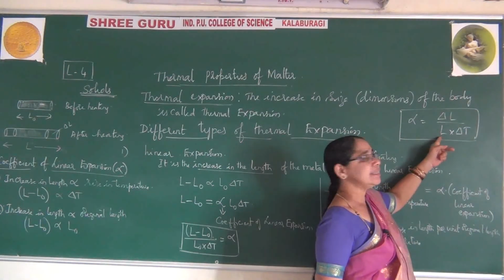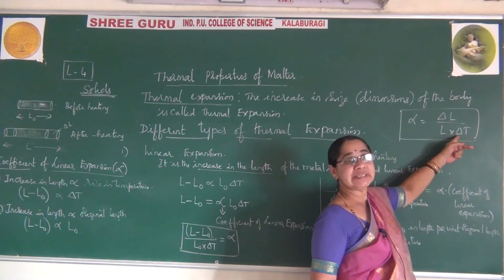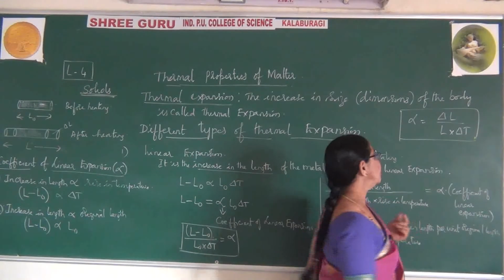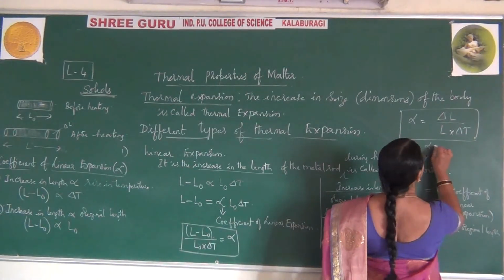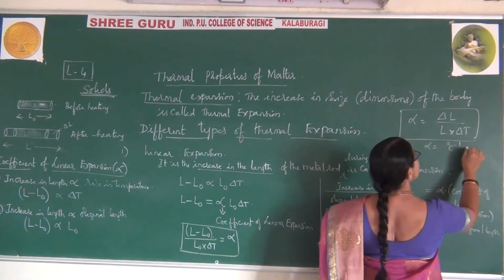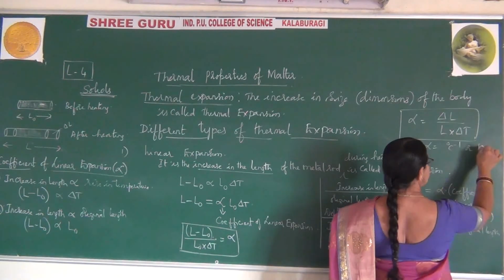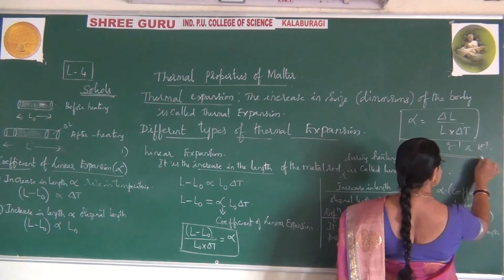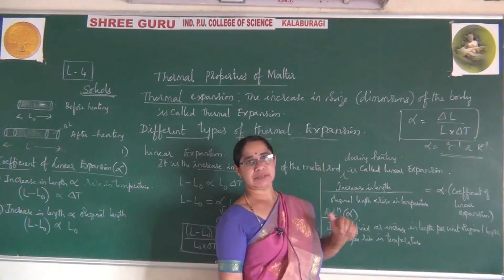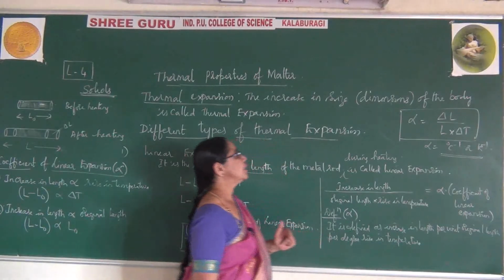Meter gets cancelled, but divided by temperature. Temperature is expressed in degree centigrade or per Kelvin. So you can say alpha is equal to per degree centigrade or per Kelvin. This is the SI unit for the coefficient of linear expansion. Okay, hope you understood this.